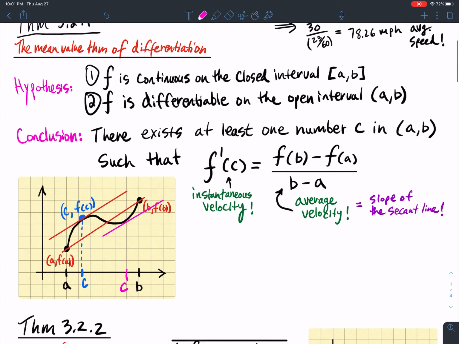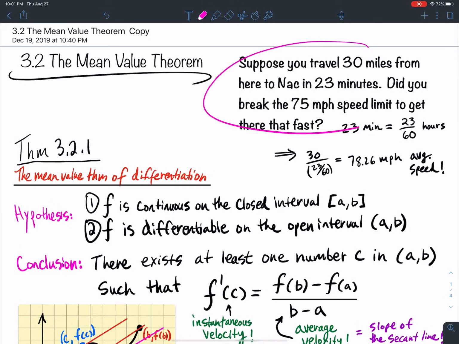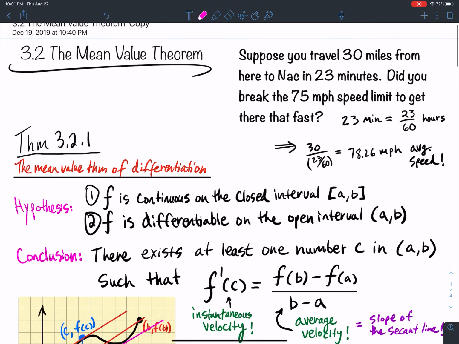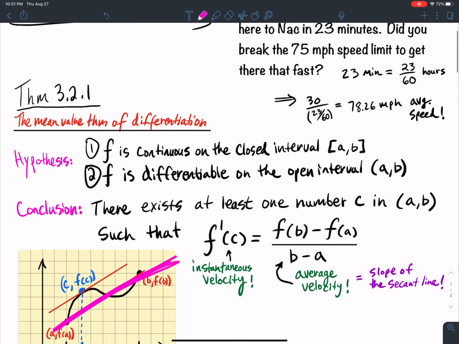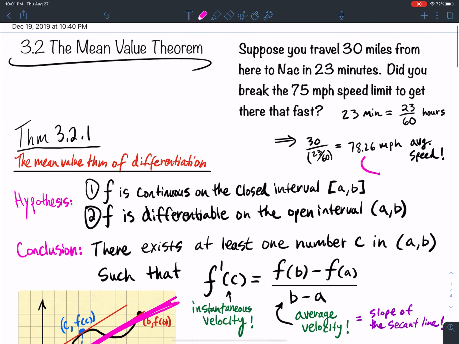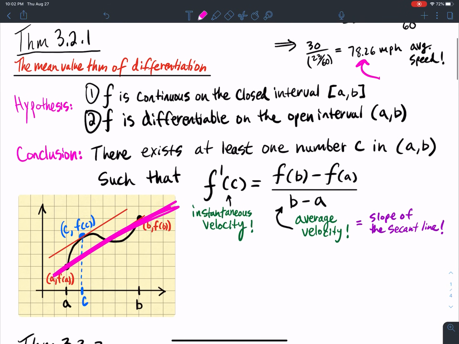So in our little example with the traveling, what this is saying is that if I took 23 minutes to travel 30 miles, and my secant line was a 78 miles per hour slope, like say this was the 78 mile per hour slope here. What this is saying is at least one point in my trip, I had to go exactly 78.26 miles per hour.